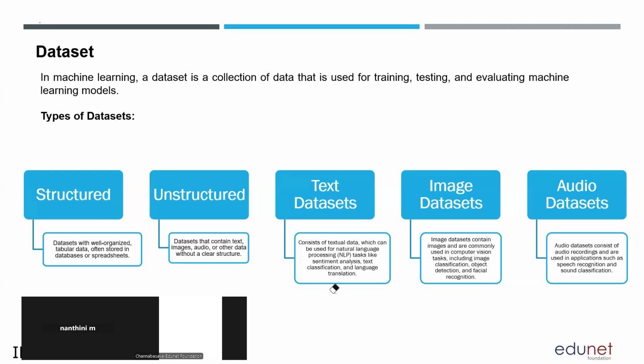Then coming to the text data, most of our NLP based applications as well as our LLM models. As you all mentioned, all the generative AI LLM models require a large volume of text data.